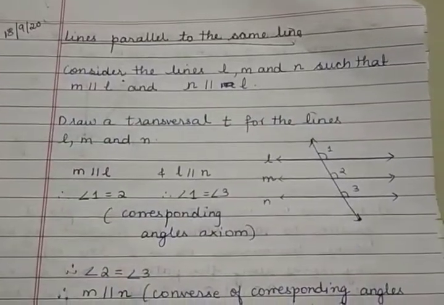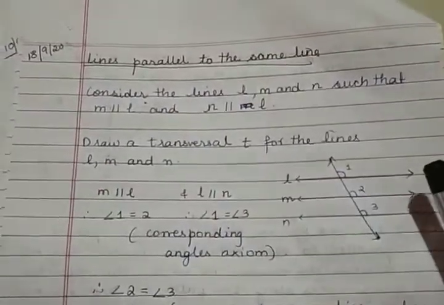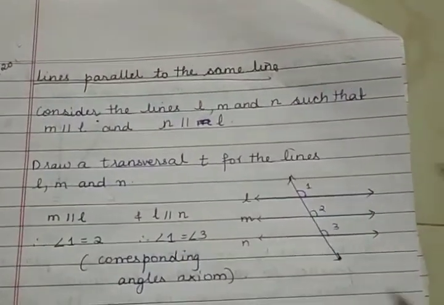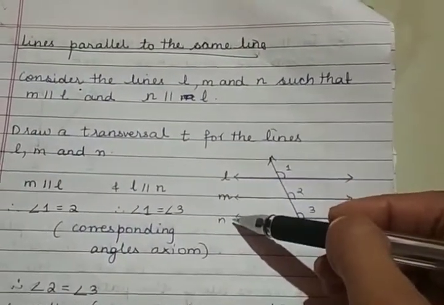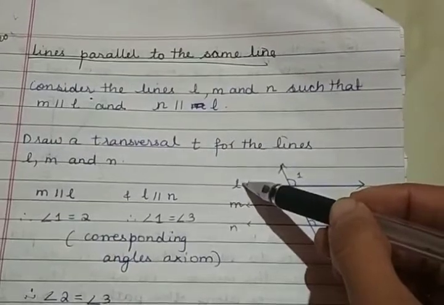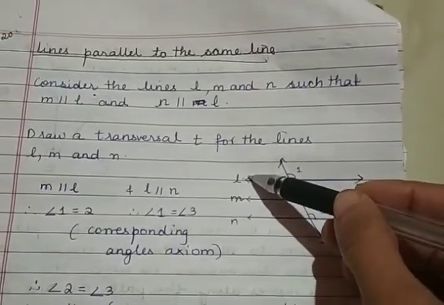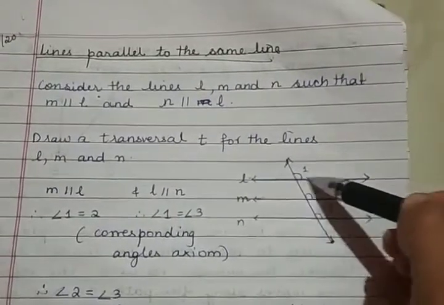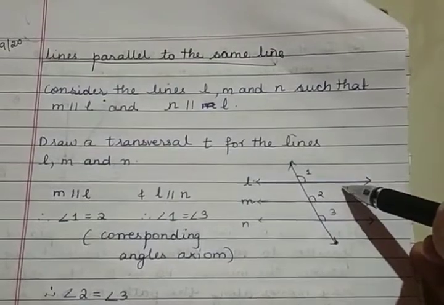In this video, let us see the next subtopic, that is lines parallel to the same line. Suppose you have lines L, M and N such that line M is parallel to line L, and even N is parallel to L. This line is parallel to this line and this line is parallel to this line.